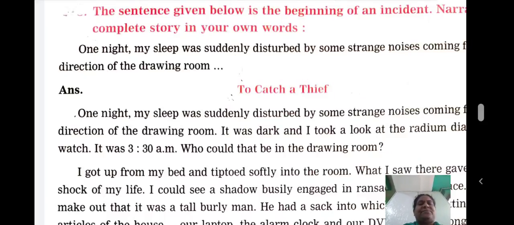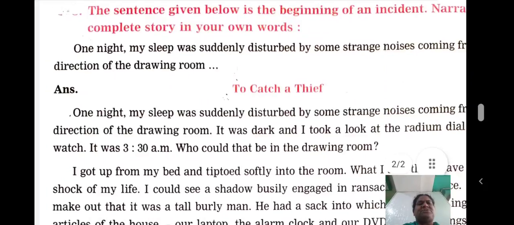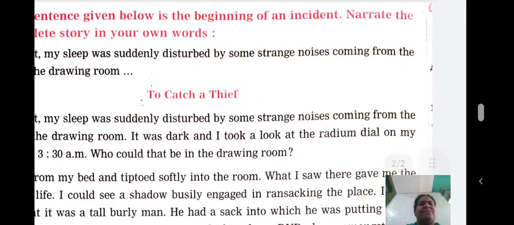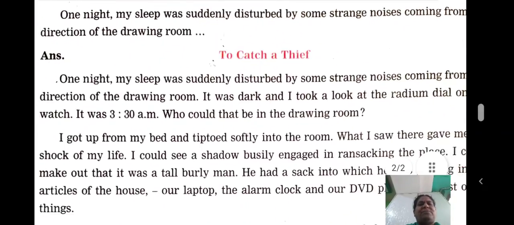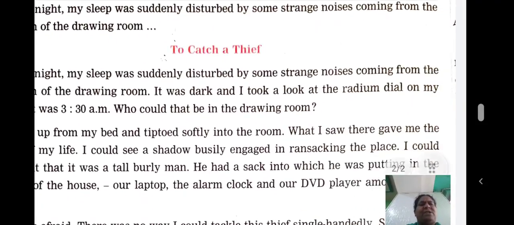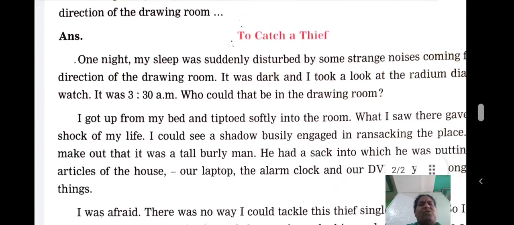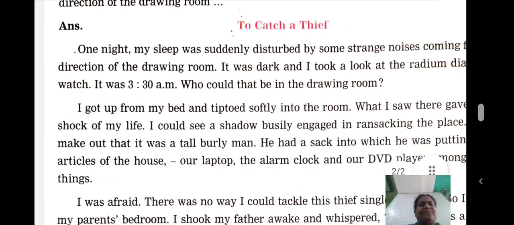One night, my sleep was suddenly disturbed by some strange noises coming from the direction of the drawing room. It was dark, and I took a look at the radium dial on my watch. It was 3:30 a.m. Who could that be in the drawing room? Use the punctuation. The next paragraph.